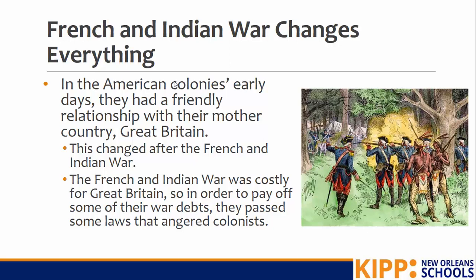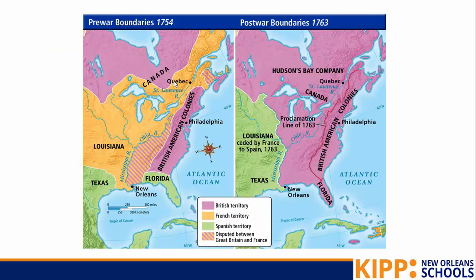The French and Indian War was very costly for Great Britain. They lost a lot of lives and a lot of money. So, in order to pay off some of their war debts, they decided to pass some laws that angered colonists. So here we see this was the landscape before the French and Indian War, where France still owned a lot of land in America. And after the French and Indian War, it's just Britain and just Spain.